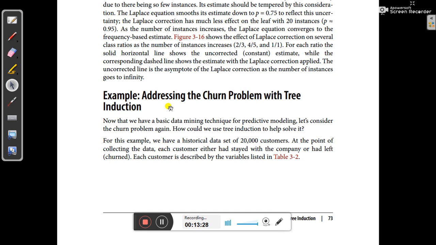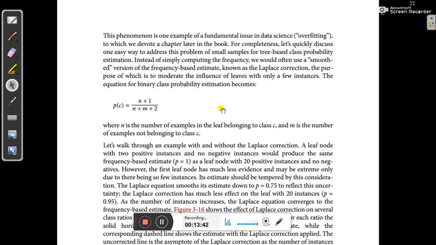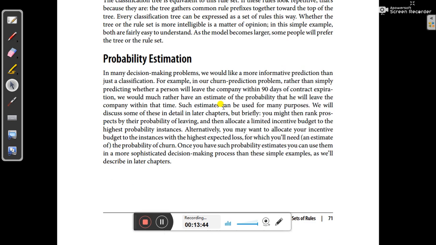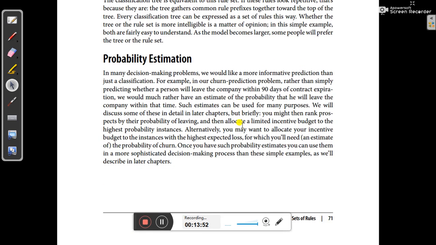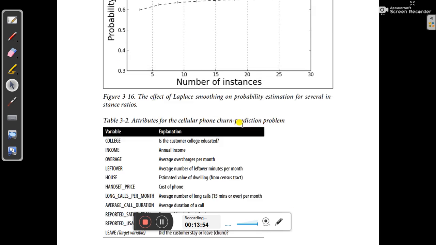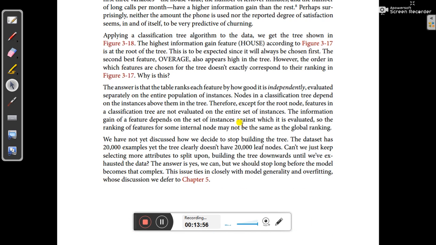So try to go through this context. In the book I just gave you a hint and a brief idea of how we can create a tree induction depending upon the gain of information, and you can go through it very minutely in this book: how we can create the rules, how we can divide the classes, and how probability estimation works in this scenario.